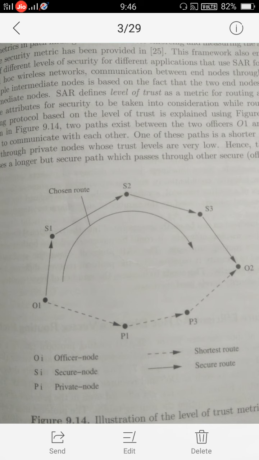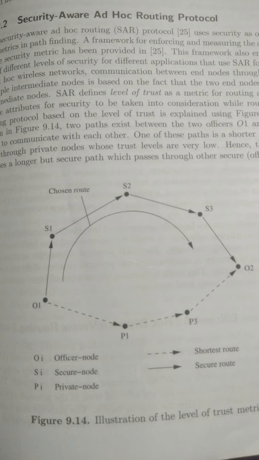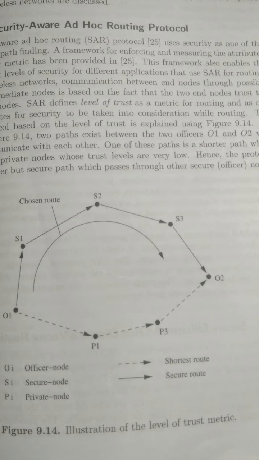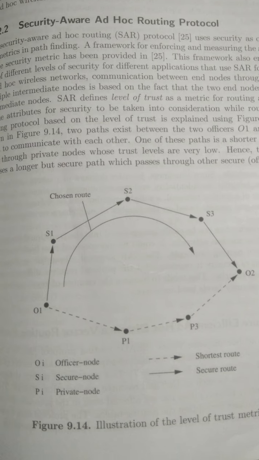S1, S2, S3 are different secure nodes, and P1, P3 are the private nodes. Here the data can be transferred in two ways. One path is S1, S2, S3 and then O2, and another path is P1, P3 and then O2. Here O1 is the sender and O2 is the receiver.